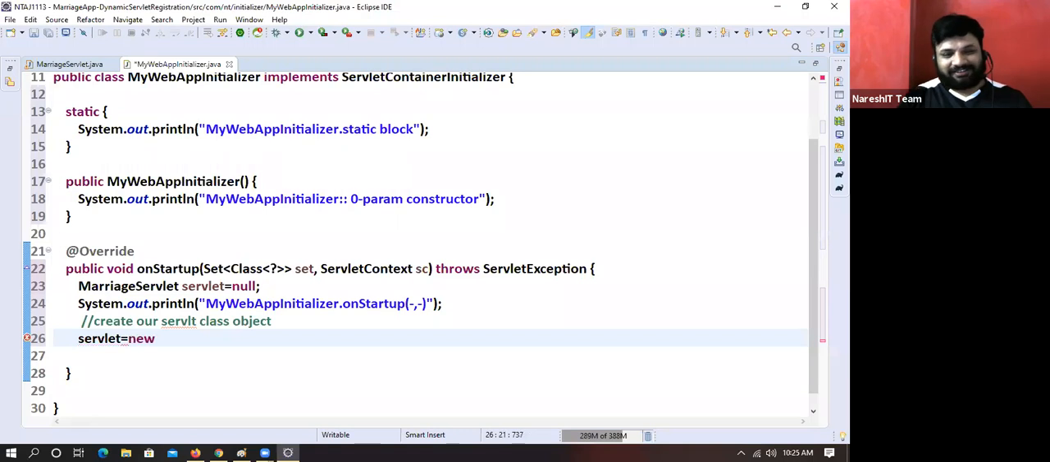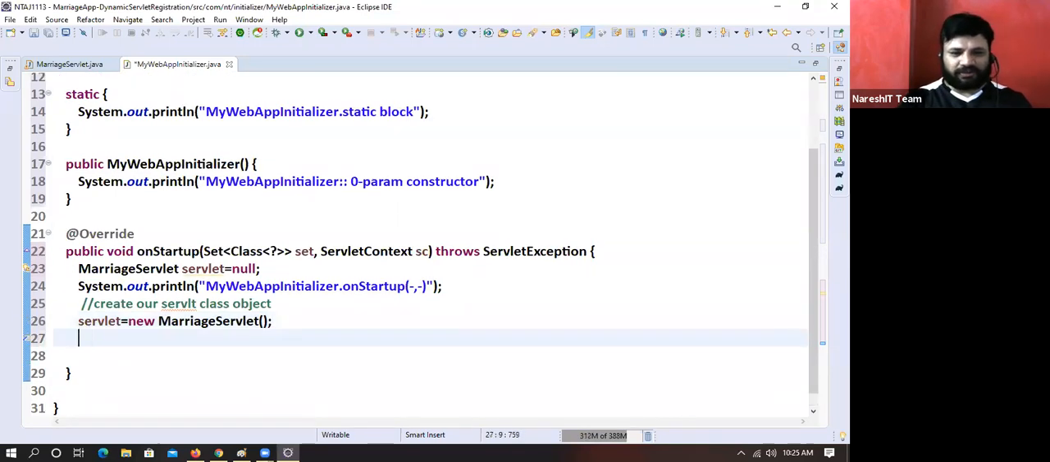Come on, right? It's something like this. In a flight or boat, we use life jackets when all doors are closed. When all options are closed, only then will we think about life jackets, right? New MarriageServlet. Yeah, you have to think about using this approach for that only.